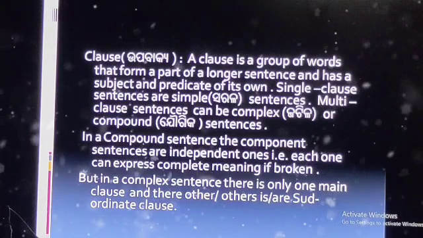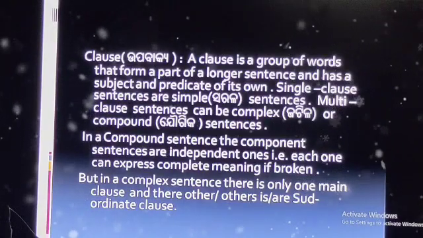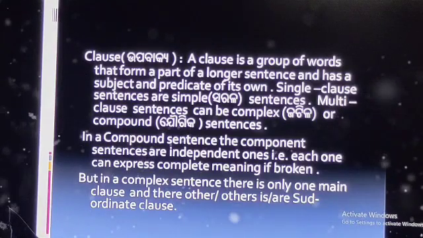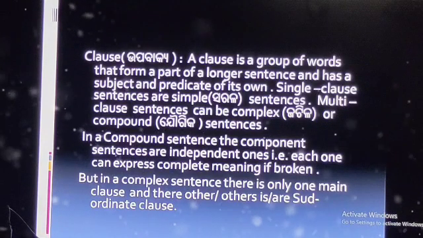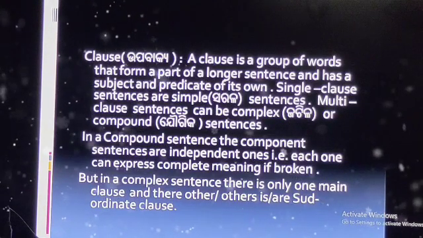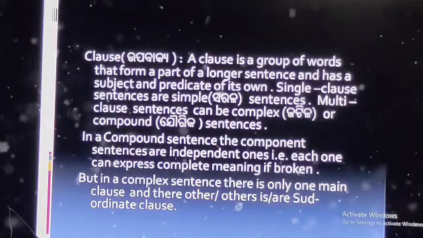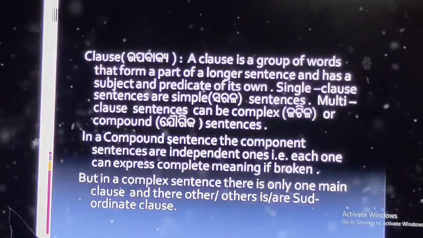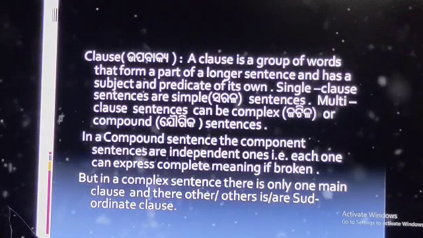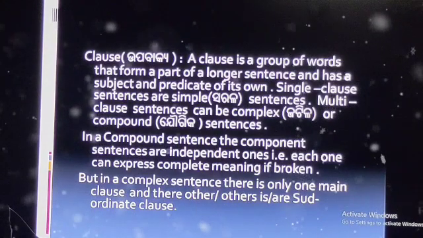So first let's know what is a clause. Look at your book. A clause is a group of words. A clause is a group of words that form a part of a longer sentence. We come across different types of sentences in Oriya, in Hindi, in Sanskrit.